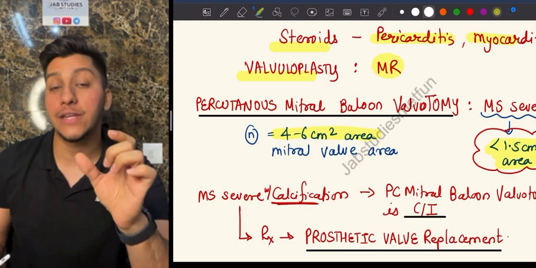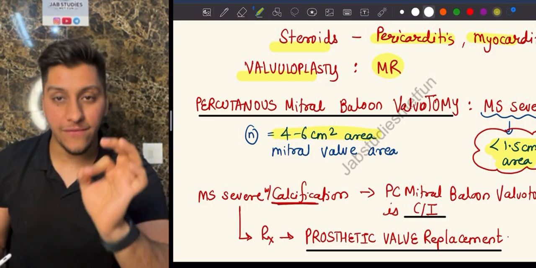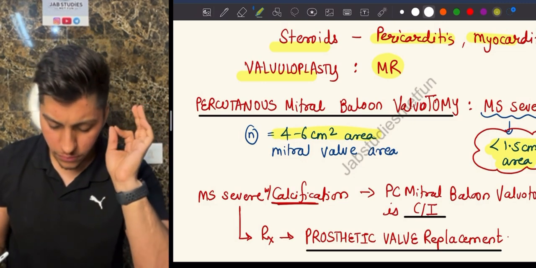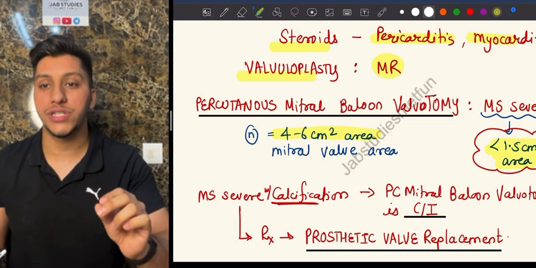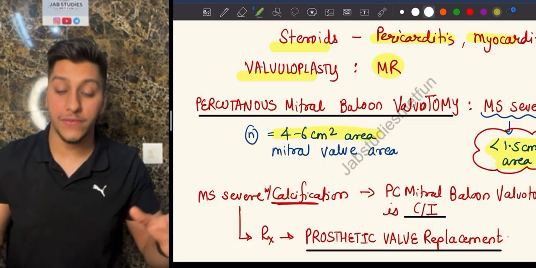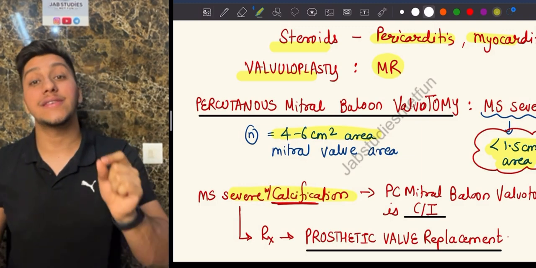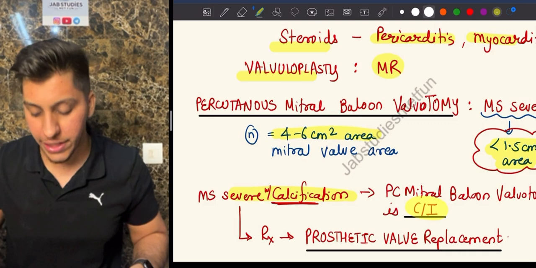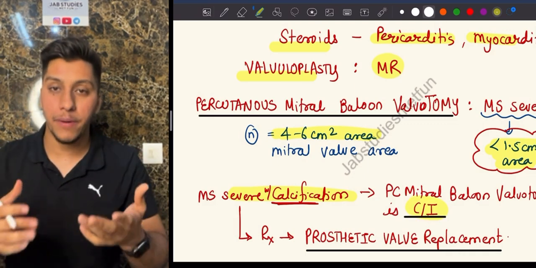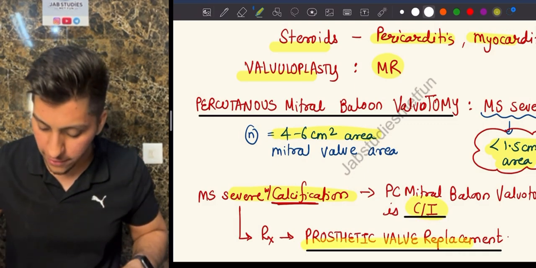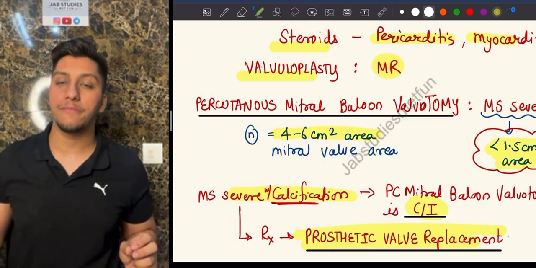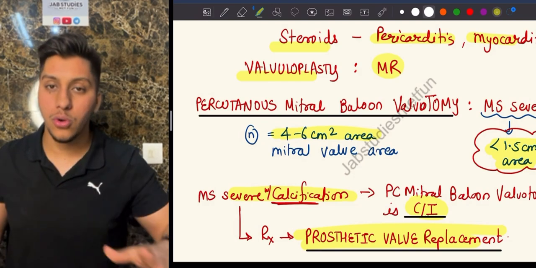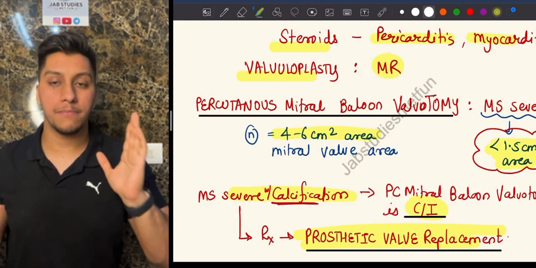Remember, valvuloplasty for MR. For MS, that too severe MS, what you're going to do is percutaneous mitral balloon valvotomy. Kindly read the question carefully if it is written severe mitral stenosis with severe calcification. If there is calcification as well, percutaneous mitral balloon valvotomy is contraindicated. For that condition, you can't do any repair. The only thing is you have to give a prosthetic valve replacement. When do you give a prosthetic valve replacement? Whenever you have a severe mitral stenosis with calcification. If there is no calcification, you can go for PMBV. Okay.